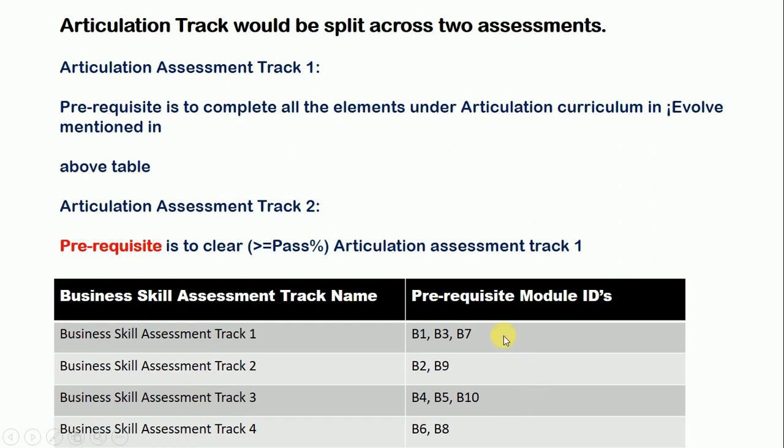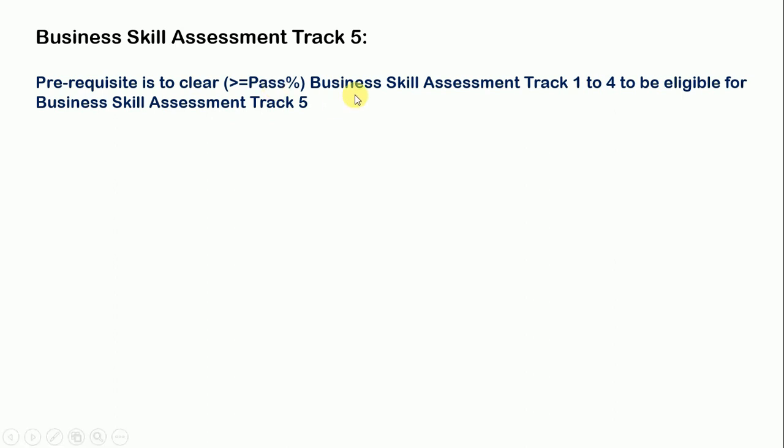Now business skill assessment track names are mentioned here and prerequisite module IDs are here. You have to complete all prerequisite module IDs to attend this assessment. And now business skill assessment track 5: the prerequisite is to clear business skill assessment tracks 1 to 4 to be eligible for business skill assessment track 5.